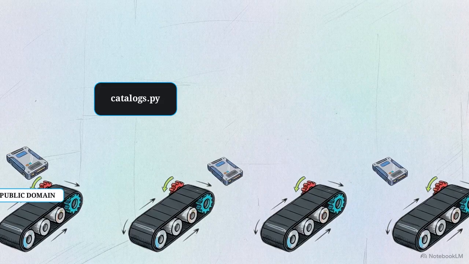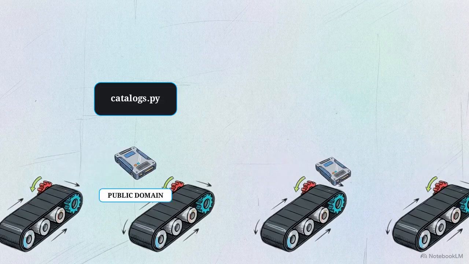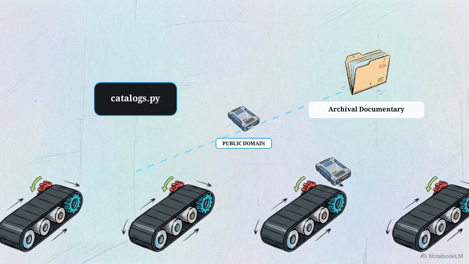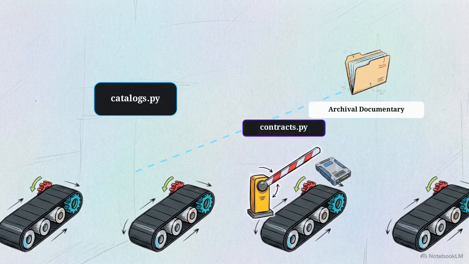To make this work, the catalogs.py routing layer evaluates incoming metadata before any generation occurs. If it detects a public domain text, the catalog inherently defaults the pipeline to the archival documentary format. Next, contracts.py acts as a strict gatekeeper, designed to block malformed data payloads.